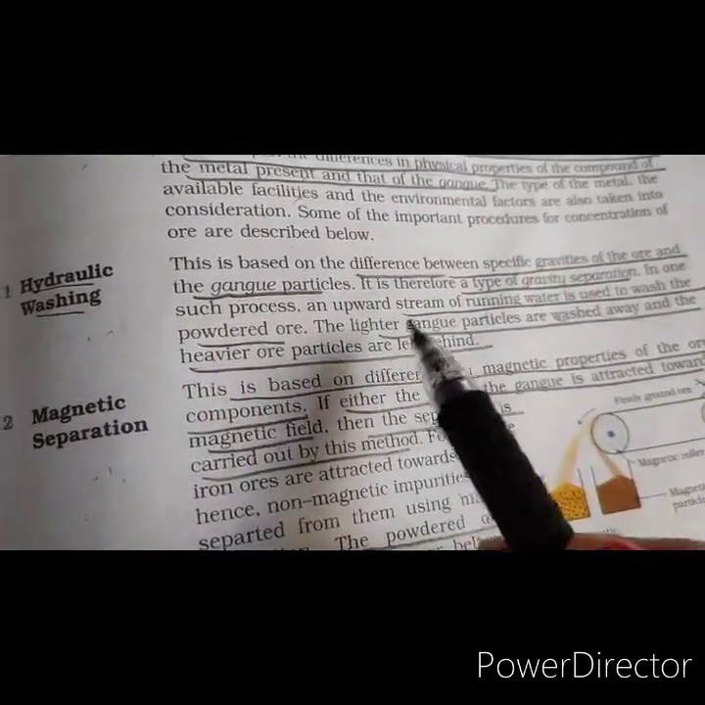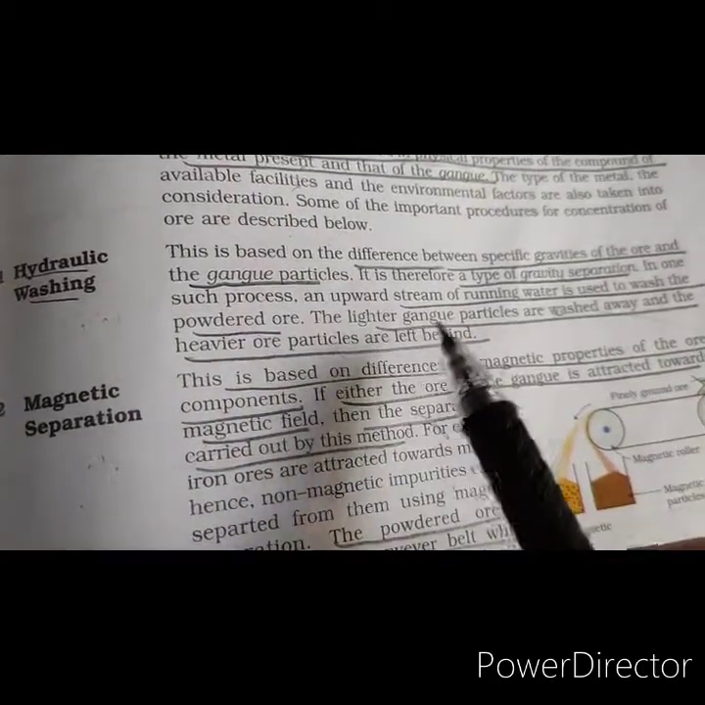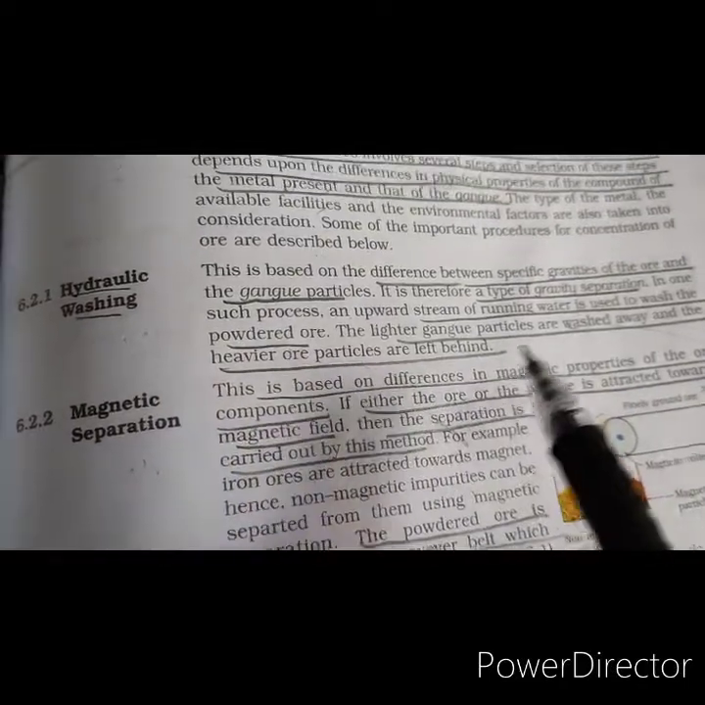So it is based on the difference between specific gravities of the ore and the gangue particle, and in this, a stream of running water is used to wash the powdered ore. The gangue particles, which are lighter, are washed away, and the heavier particles are left behind.